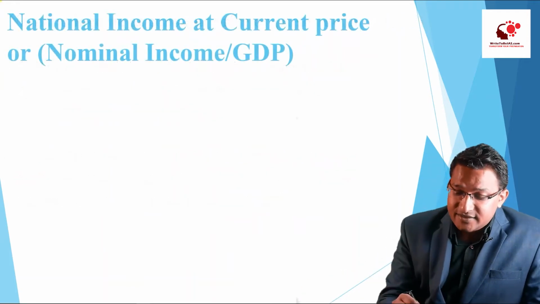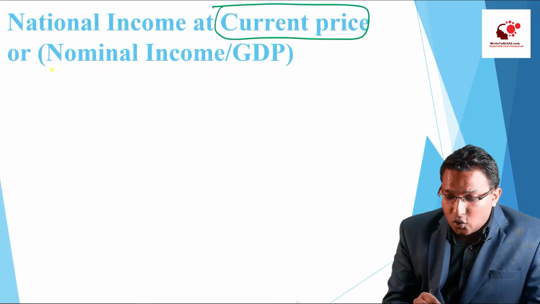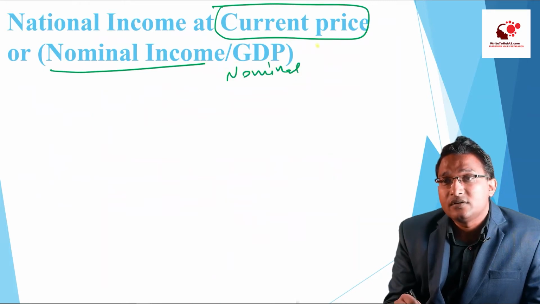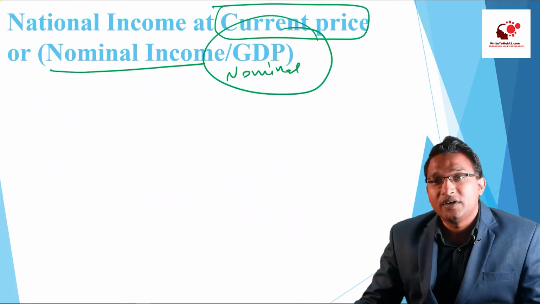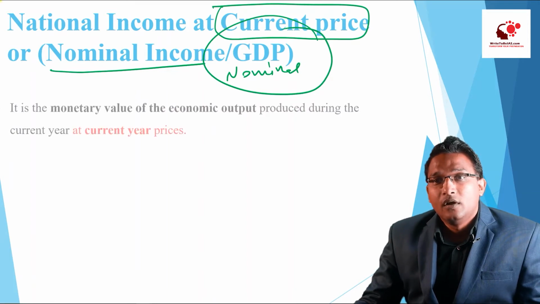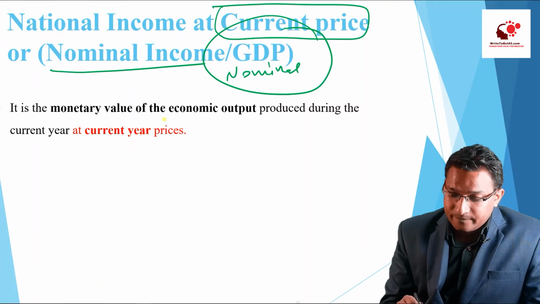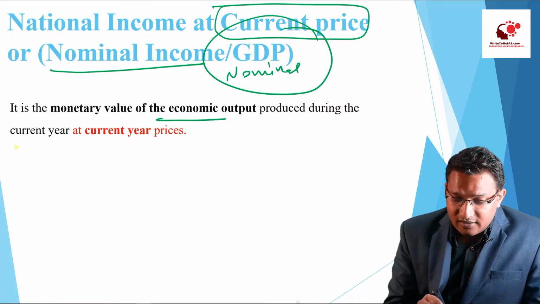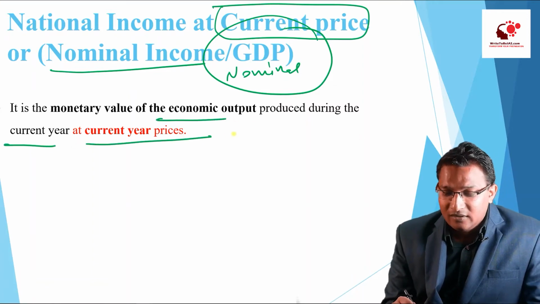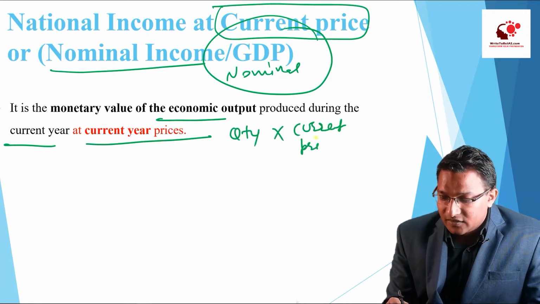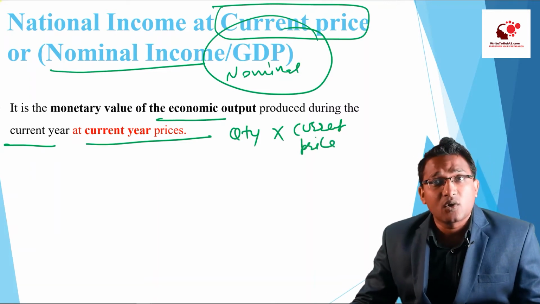National income at current price is also called the nominal income, or the nominal GDP, right? Now what does this mean? It is the monetary value of the economic output produced during the current year at the current price. Simple: this is the current quantity multiplied by the current price.